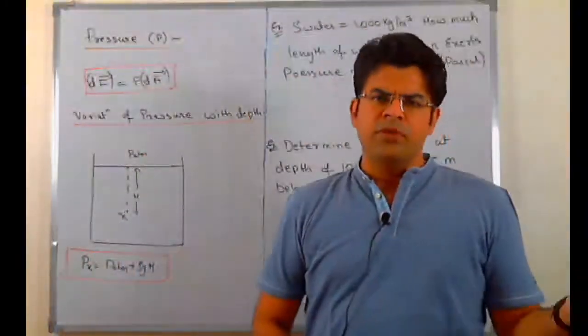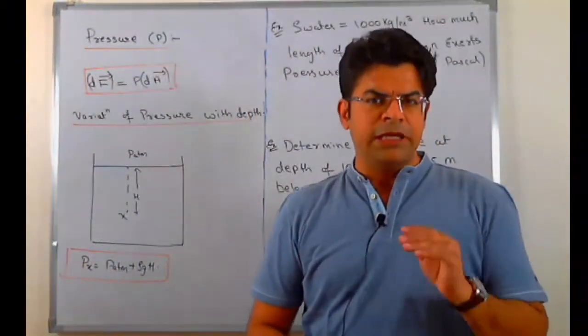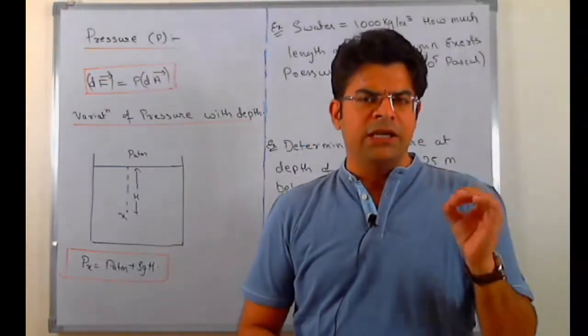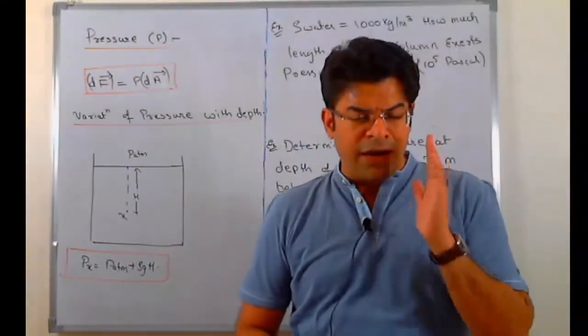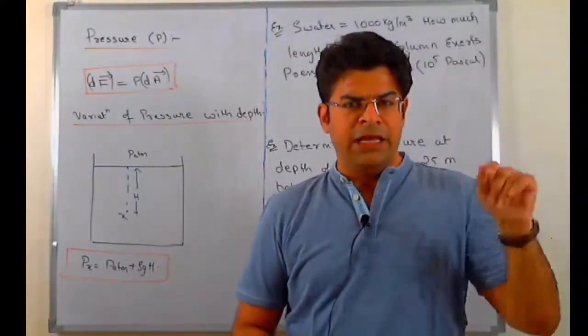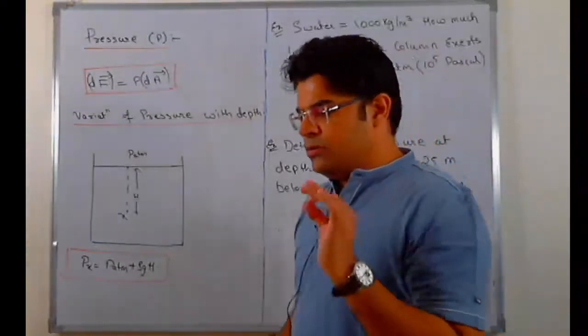You ask anyone what is pressure, they simply say pressure is force upon area, which is a totally incorrect definition, because force is a vector quantity as well as area is a vector quantity. Vector division is not at all allowed. So you can't say pressure equals force by area, because vector division is not at all allowed. So what is the actual definition?